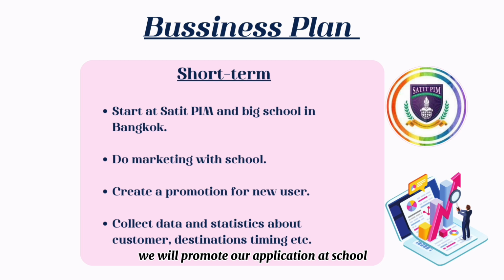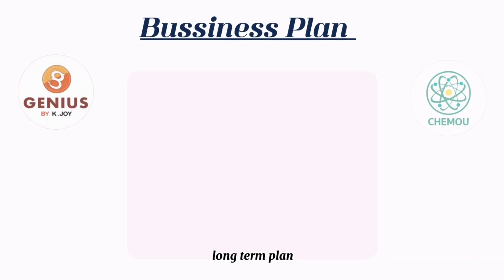We will promote our application at schools, on social media like Facebook and Instagram, in news webpages, or on platforms to let them know that our application is available for service, and we welcome them to be a part of Jointly. And the last, most important thing, we will collect data about our users, such as age, gender, location, school, distance, and peak and lowest interval time of application usage.